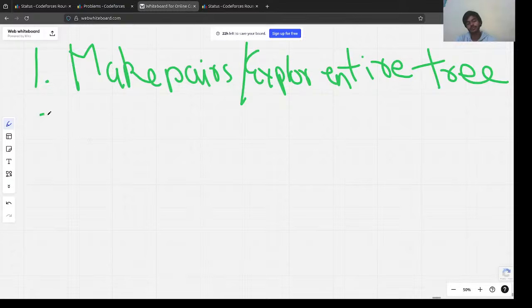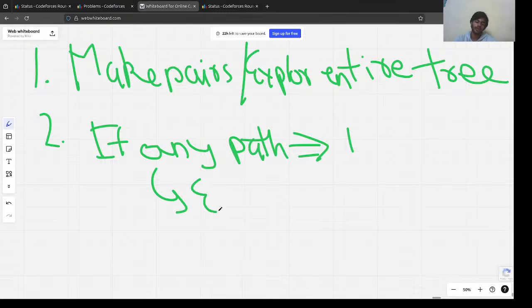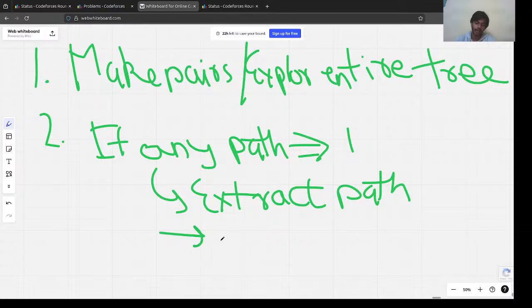If any path gives 1, right, that means that some intersection was there. Given 1, what you do is extract the path, use binary search to implement it,